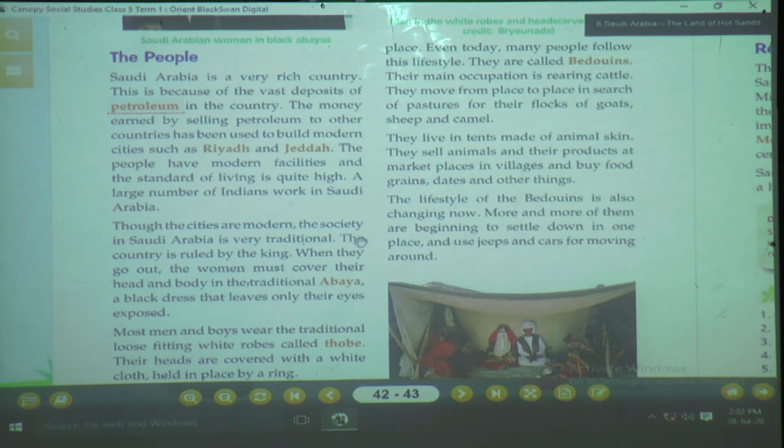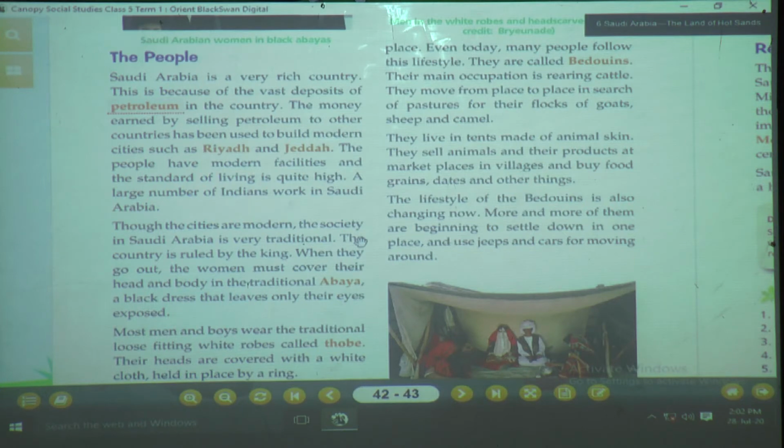So the people who keep on traveling from one place to another are called nomads. But now, at present in Saudi Arabia, you will find very few nomads. Nomads means like Banjaras. Okay, so very few nomads are found in Saudi Arabia, and most of them are the people who are living in Saudi Arabia.